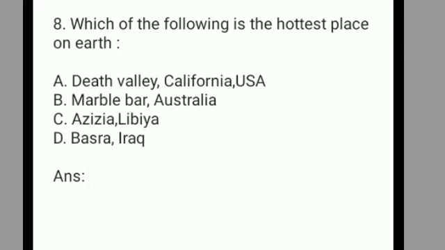We have come to question number 8, and this question is a little hard. Which of the following is the hottest place on earth? Out of the given 4 options, you have to tell which place is the hottest. This question is a little harder because all 4 options are places with a very hot climate throughout, so you can't just rule out any of the options. The options are A, Death Valley, California, United States; option B, Marble Bar in Australia; option C, Azizia in Libya, which is a country in the continent of Africa, if you don't know; and option D, Basra, Iraq. So your time starts now.